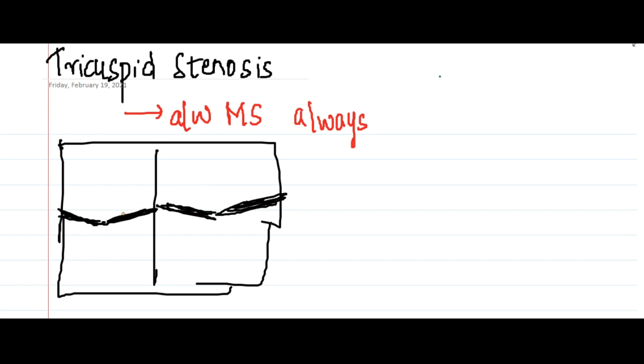Similarly, if the tricuspid valve is stenosed, the right atrium has to do more work and contract with higher pressure to open the stenosed tricuspid valve. As a result, blood flow from the right atrium to the right ventricle is decreased due to tricuspid stenosis, and blood flow from the left atrium to the left ventricle is reduced due to mitral stenosis. This will result in increased blood in the left atrium and also in the right atrium.